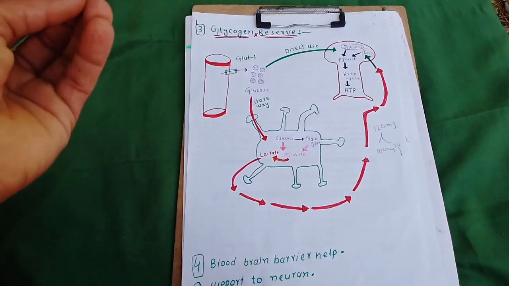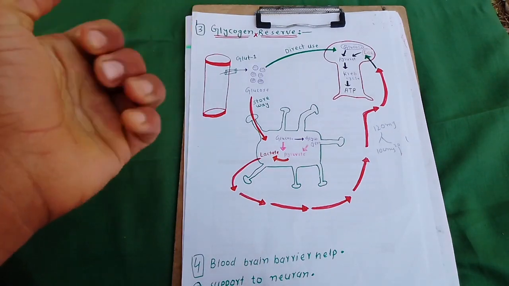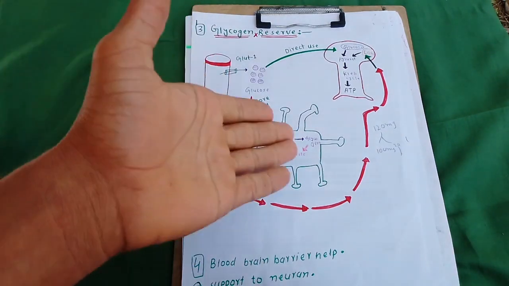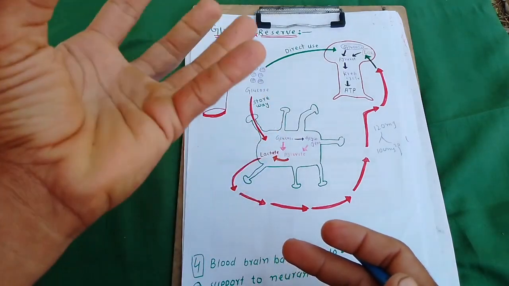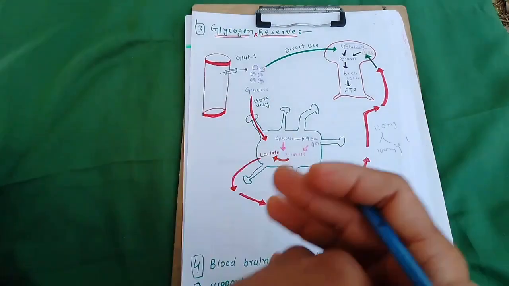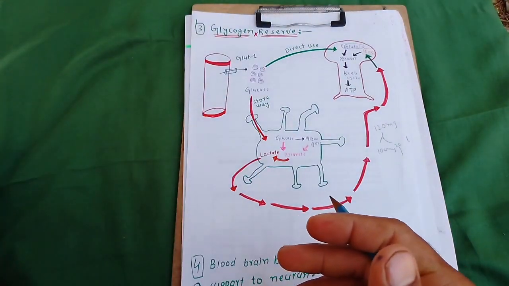So our brain depends on glucose. The brain needs a constant level of glucose all the time. So the astrocyte helps in the storage of glucose, the storage of glycogen.